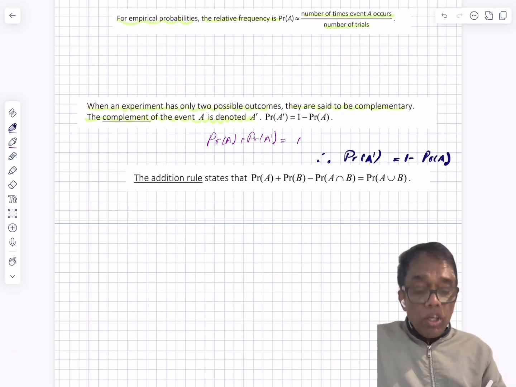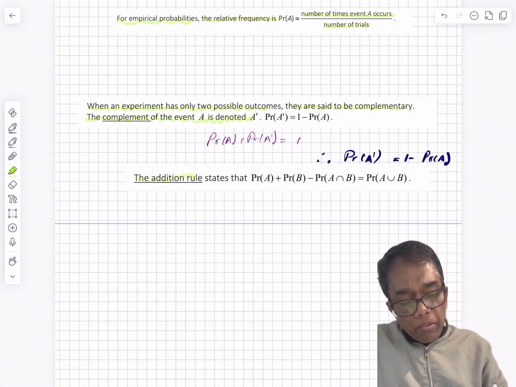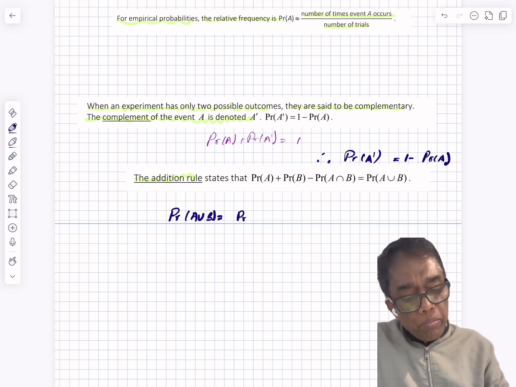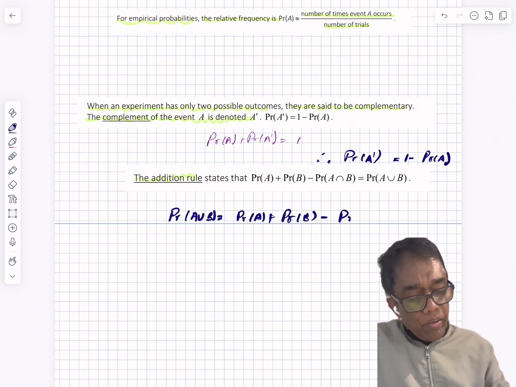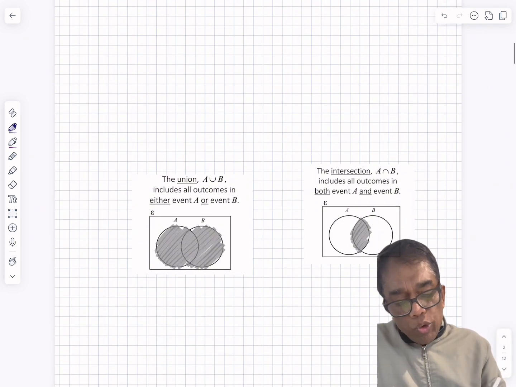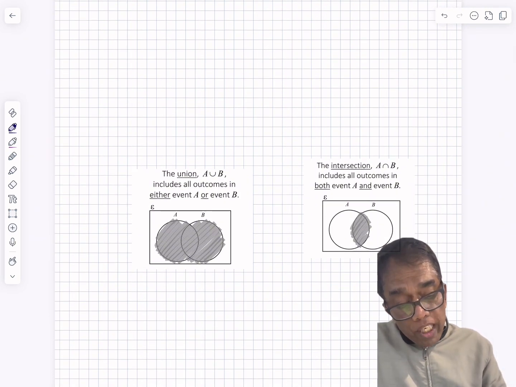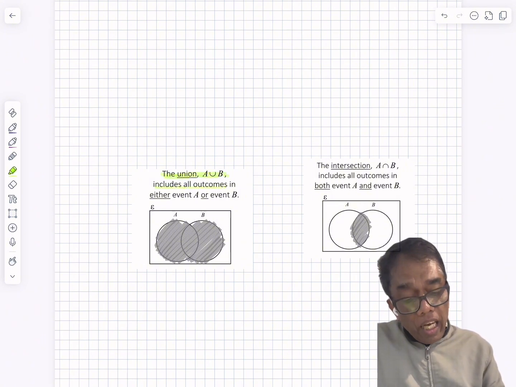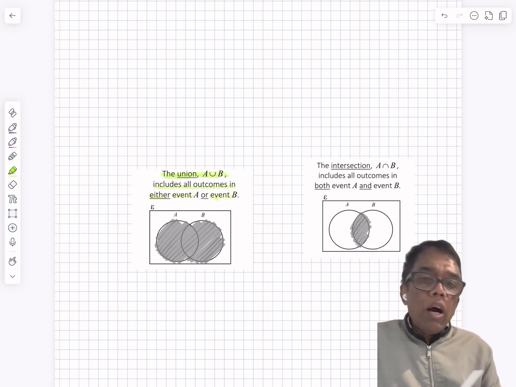Then the addition rule of probability. The probability of A union B can be written as the probability of A plus the probability of B minus the probability of A intersection B. The union A union B includes all outcomes in either event A or B, that means the total outcomes.